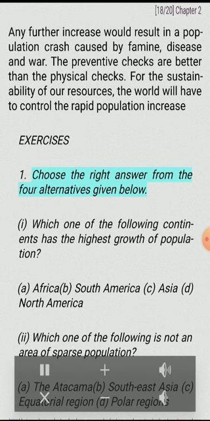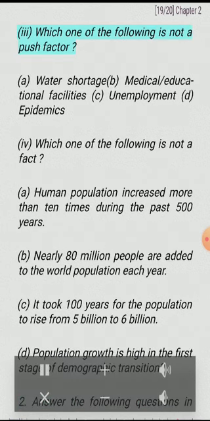Exercises. 1. Choose the right answer from the 4 alternatives given below. I. Which one of the following continents has the highest growth of population? A. Africa. B. South America. C. Asia. D. North America. II. Which one of the following is not an area of sparse population? A. The Atacama. B. Southeast Asia. C. Equatorial region. D. Polar regions. III. Which one of the following is not a push factor? A. Water shortage. B. Medical, educational facilities. C. Unemployment. D. Epidemics.